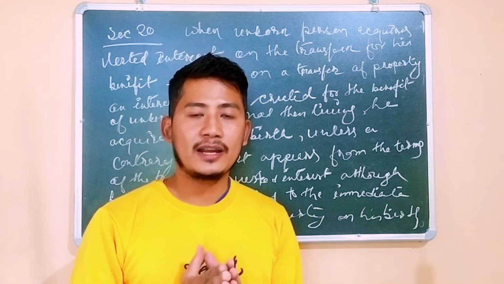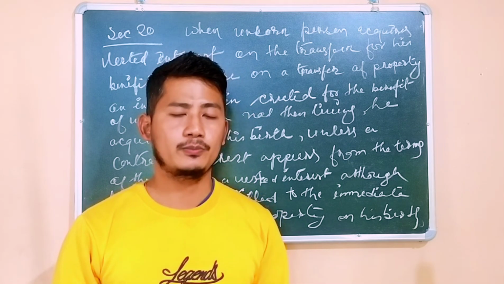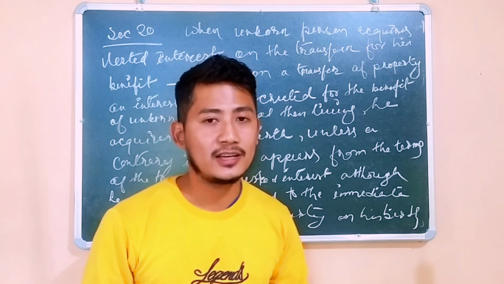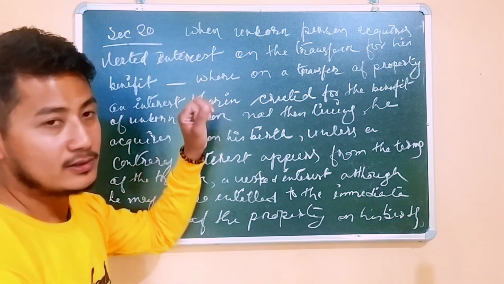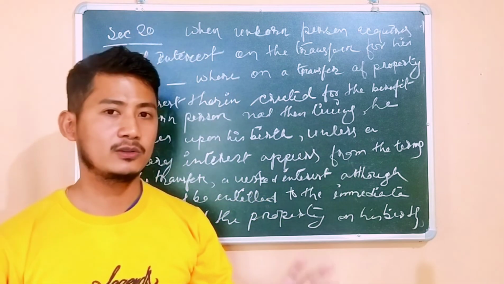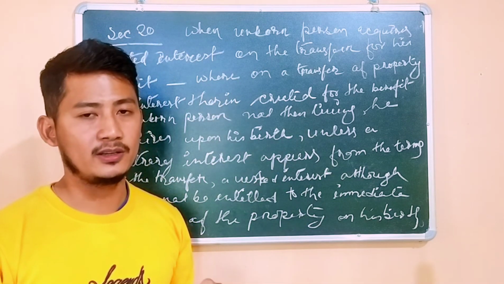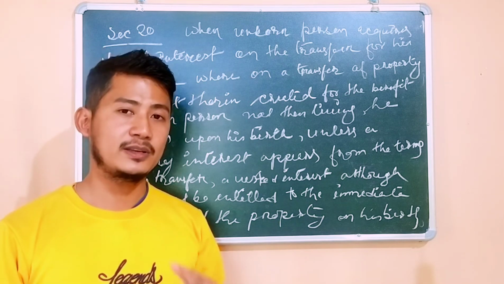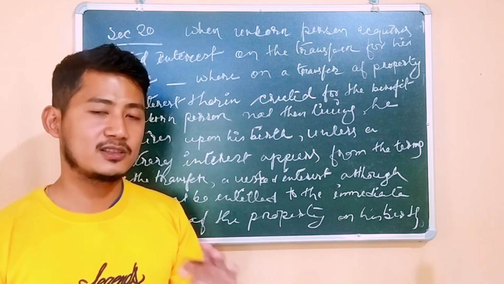Alright guys, whenever you are writing your answers on transfer of property to the unborn for the benefit of an unborn person, then you have to mention section 20. Section 13 read with section 20, because section 20 talks about the rights of the unborn person. It talks about the vested right of the unborn person. What is vested and what is contingent right, we will be discussing in the next video.